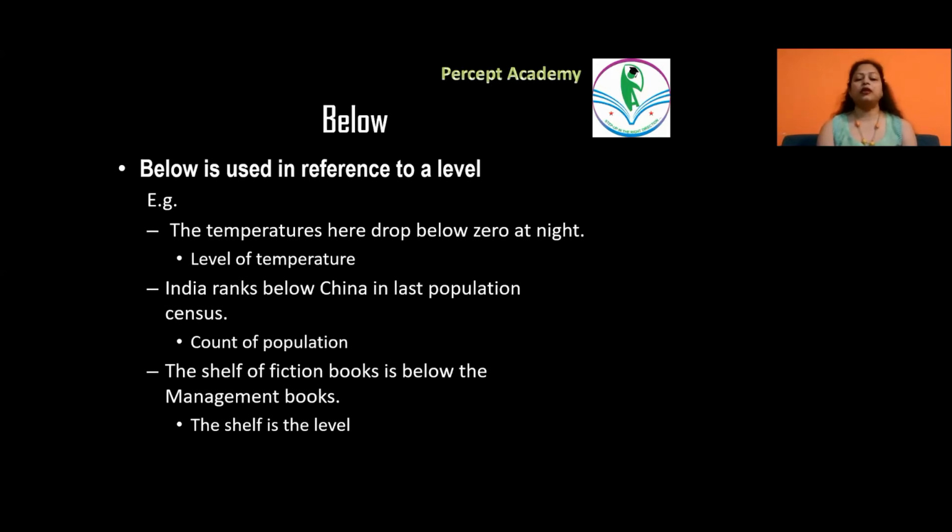Yet another one, where we are talking about the shelf of fiction books is below the management books, which means here the level which is common between the two is the shelf. Above this shelf is the management books, and below this is the fiction books. The management books are above, whereas the shelf of fiction books is below that. So here this shelf becomes the level.